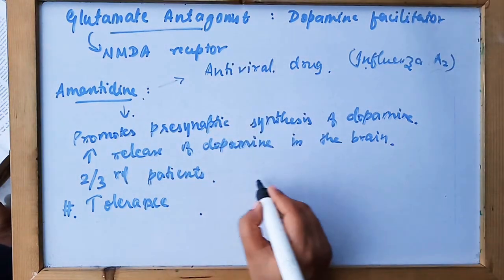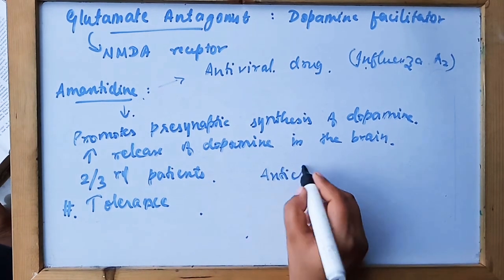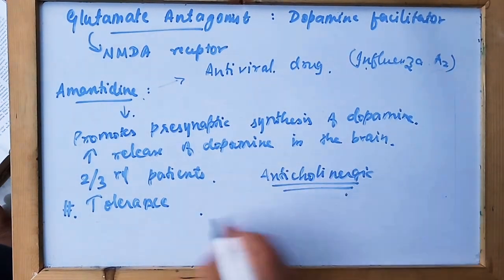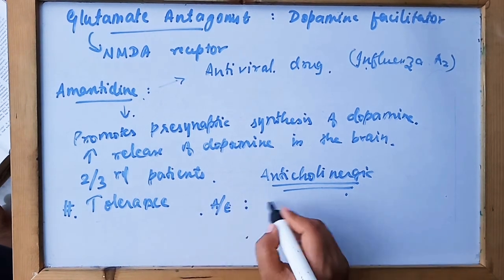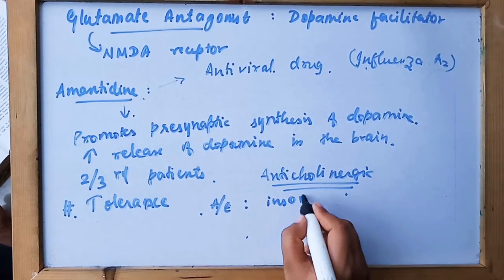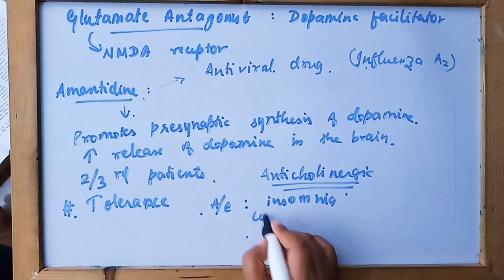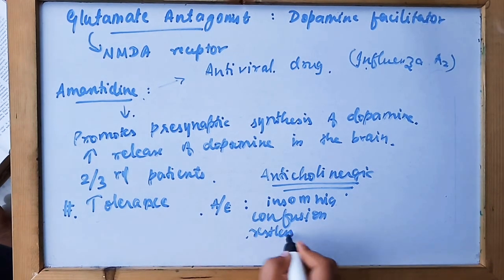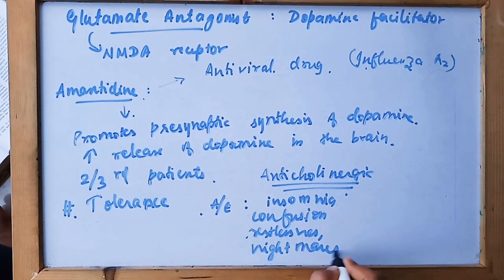Antagonists are responsible for anticholinergic action, so the adverse effects are insomnia, confusion, restlessness, nightmares, hallucinations, and many more.